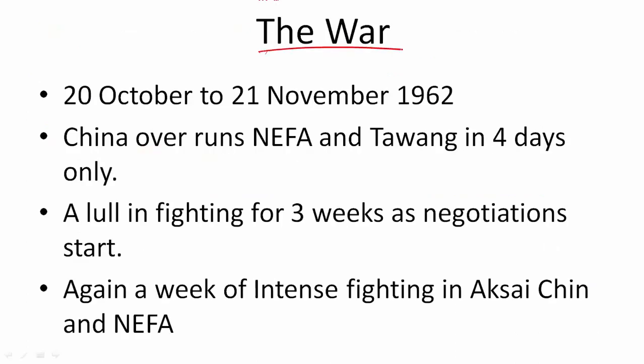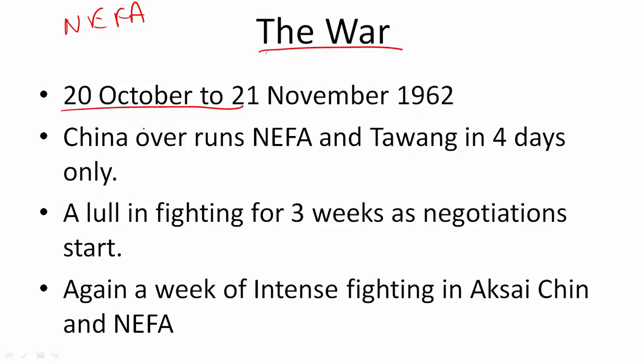Now the war started in 1962. As I told you already, since 2-3 years many border skirmishes were going on, but finally on 20th October war started. How did it start? The start was also due to a border patrol, because one Indian patrol team was going, there was some firing upon that, then a larger group of Indian army went, and again that was also attacked by China. This was all in the NEFA area, that is in the eastern area. So on 20th October, war broke out, and China was already ready for this war.